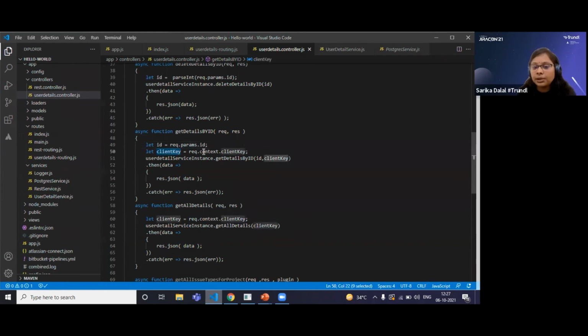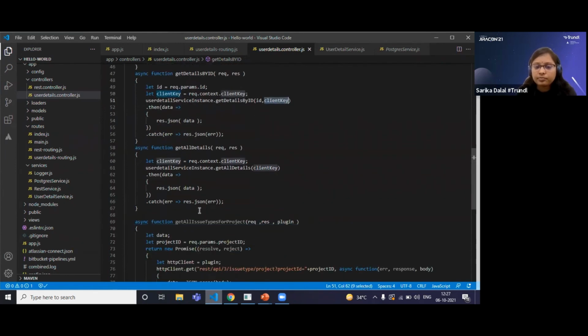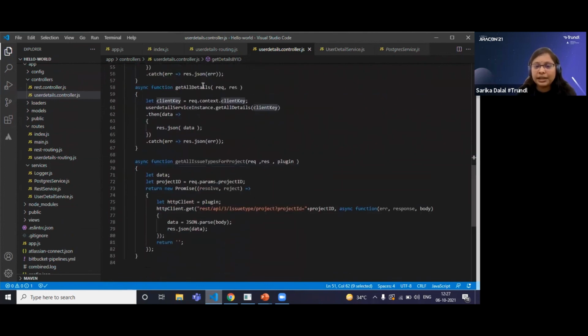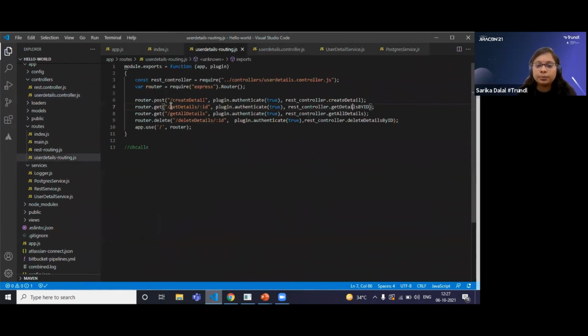Client key will be available with the request context, so we can get it from there. Here also we are passing the service method, and here I am passing the client key and ID. Same way we can write any kind of API. It will support any kind of API like get, post, delete, put, any kind of operation you want to do with the database, you can define it here.